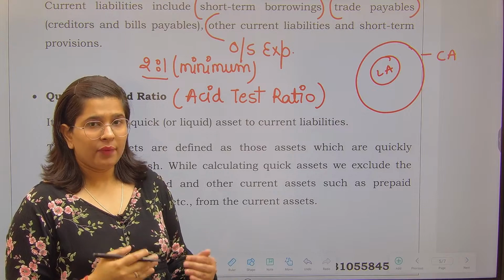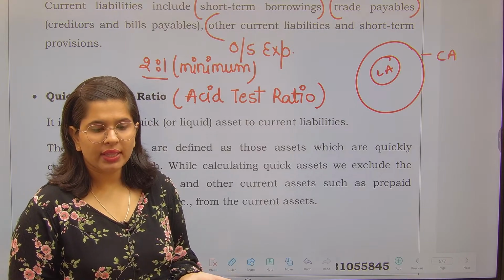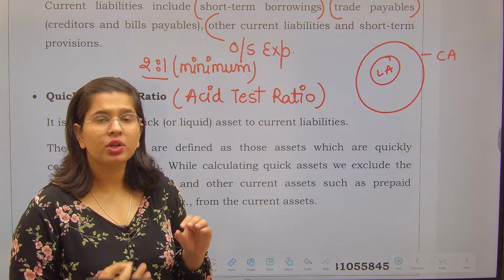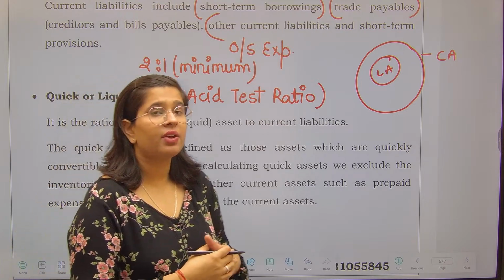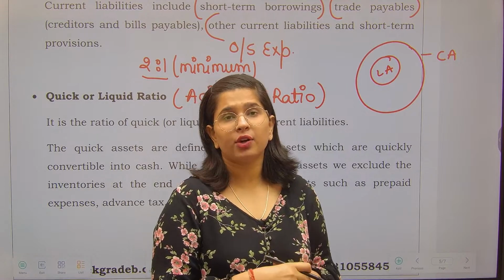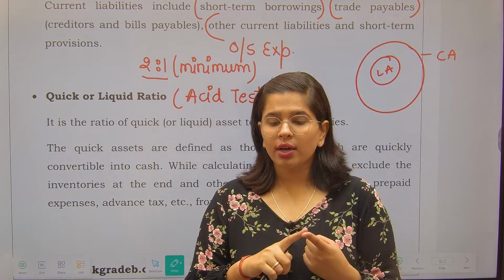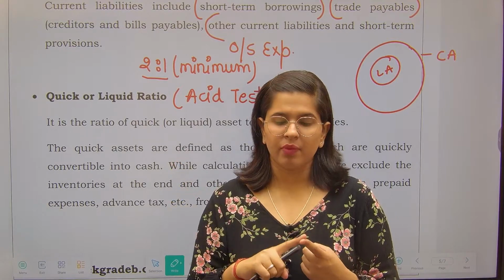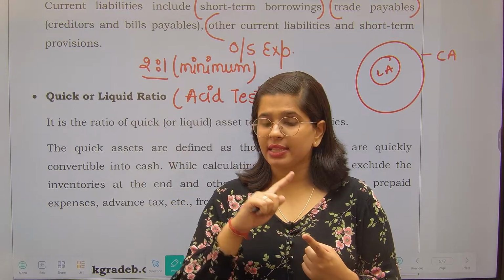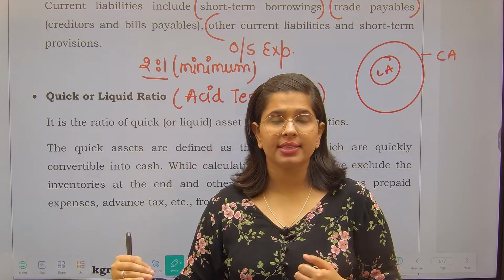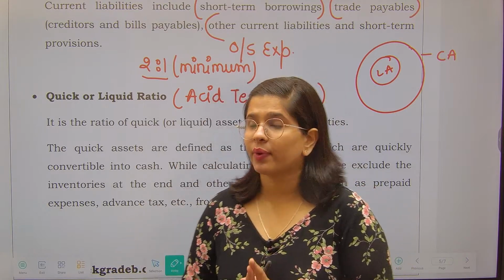Inventory, I do not know whether it will be convertible into cash within 90 days or not. So liquid assets are those assets which are convertible into cash within a period of 90 days, right? So stock is not a liquid asset, number one thing. Prepaid expenses are not a liquid asset. So they are removed from the current assets in order to find out the liquid assets.